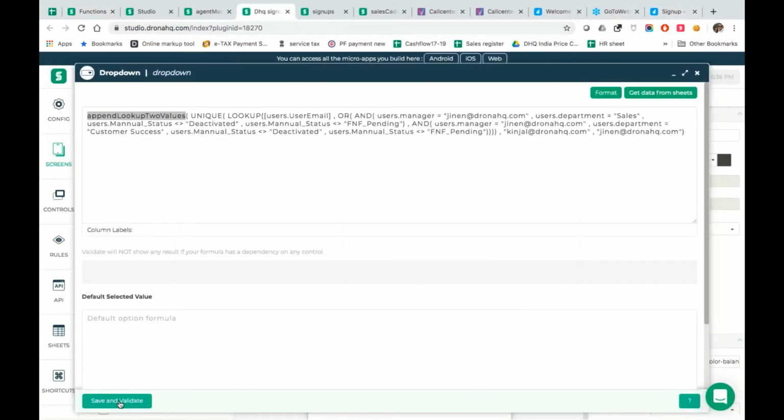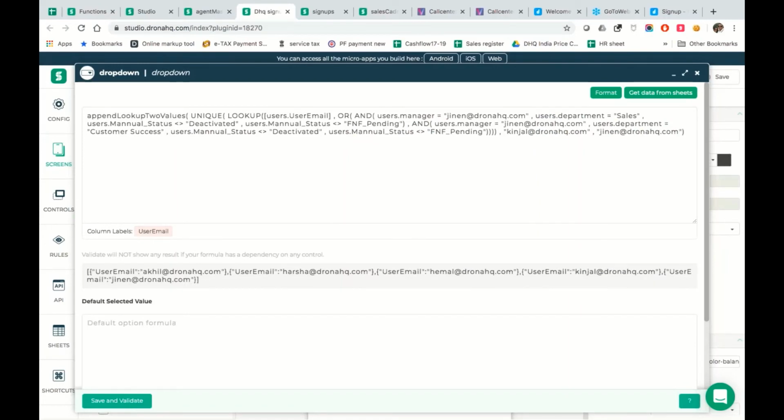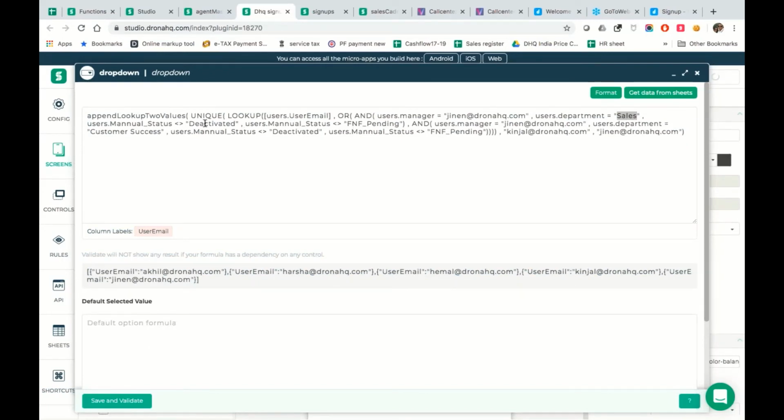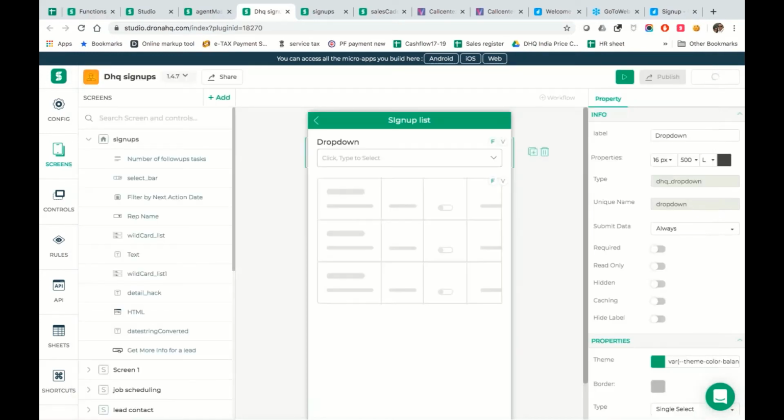Now if this has to work, this is going to give me all the users who are actually active users from my sales team, and they are not deactivated. They are all working in DronaHQ at this moment, not the ones who have been in the company and are no longer in the company. That's a simple rule that I want to add, so I want to take care of the life cycle. Now the drop down does not look good, so let's just add a label: select a rep, select sales rep.